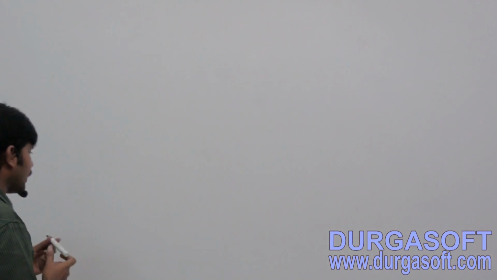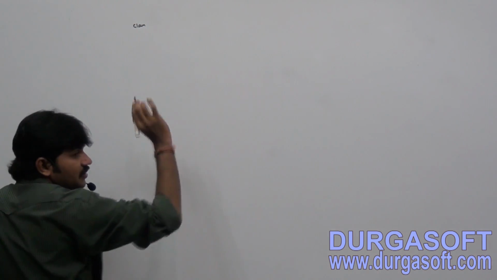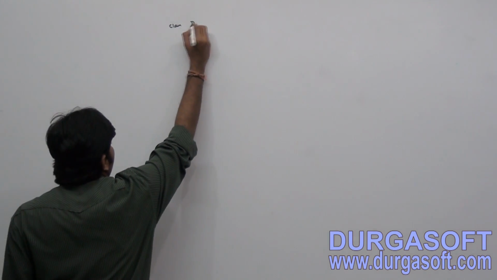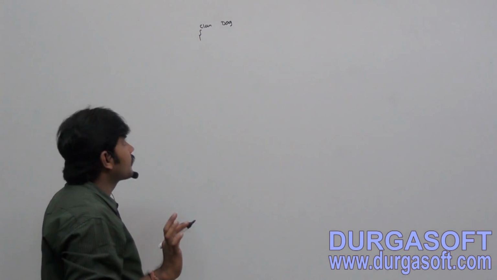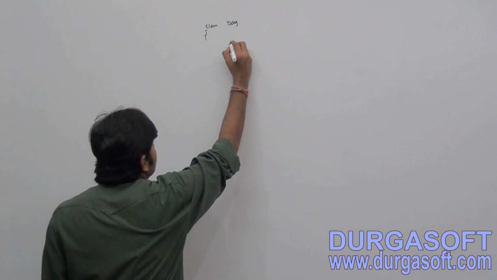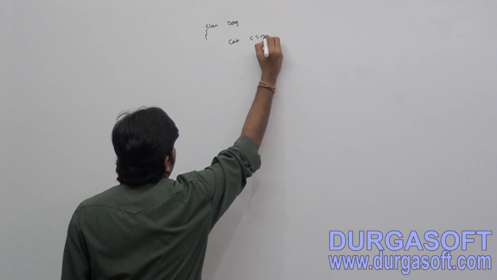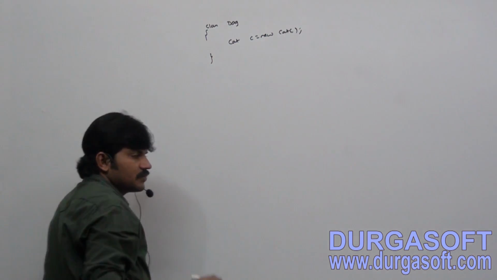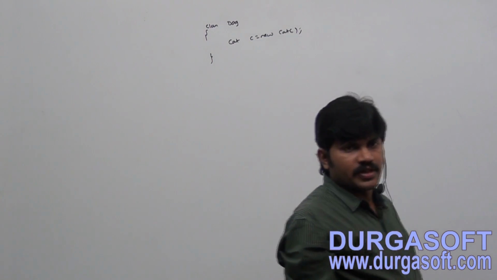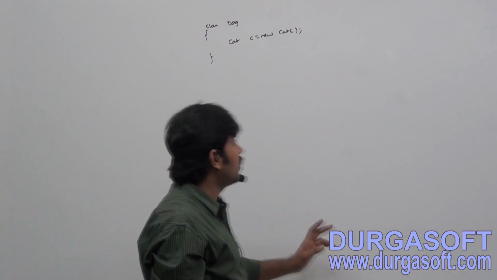So you may ask, sir, what is an object graph? Very simple, let me go for a direct example here. Sir, I am taking class Dog. The Dog class has a Cat reference variable. Okay, this is class Dog.